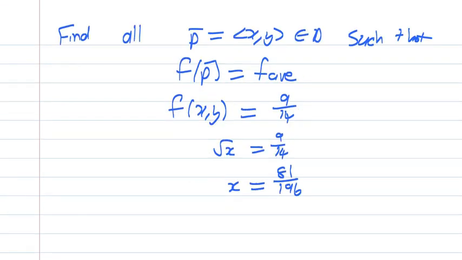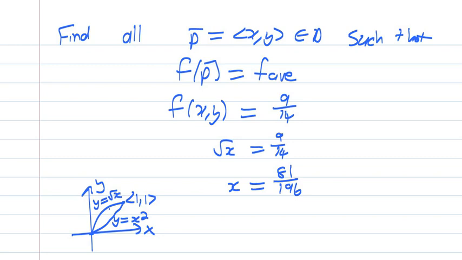Now remember, our region was a little leaf. So let me quickly redraw the region that we had. Our region was a little leaf like this. The bottom curve is y equals x squared, and the top curve is y equals the square root of x. And we see that we are looking for all the 2D vectors when x equals 81 over 196.